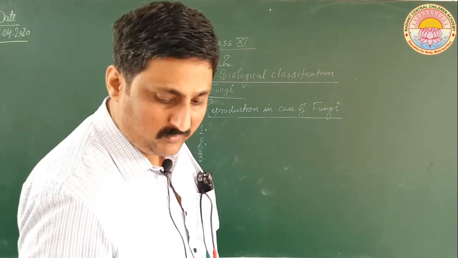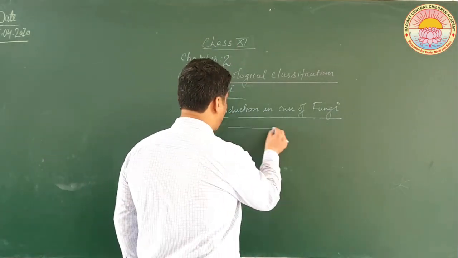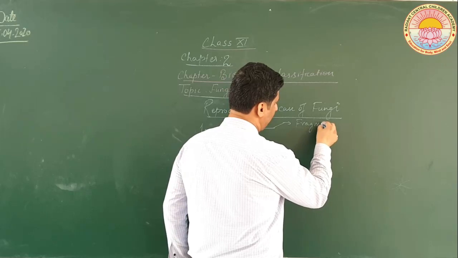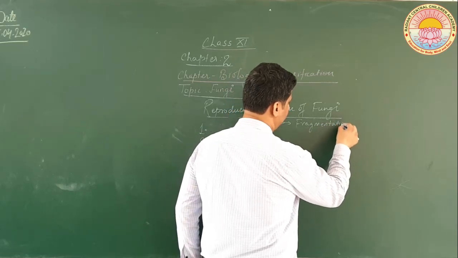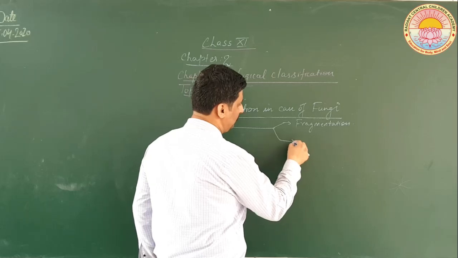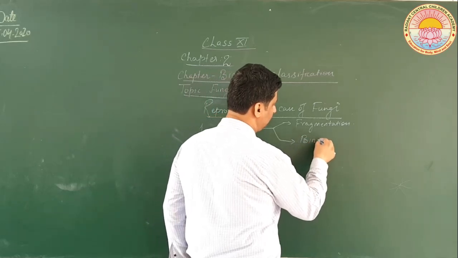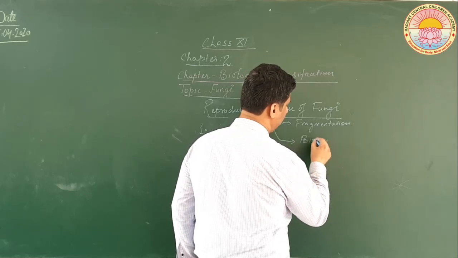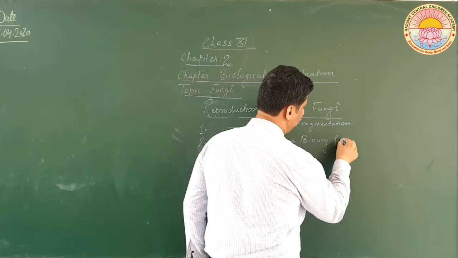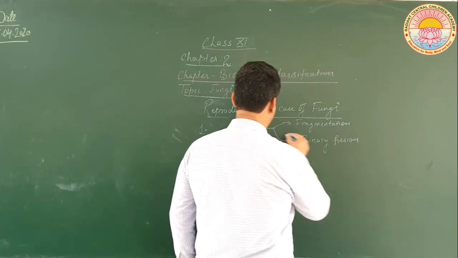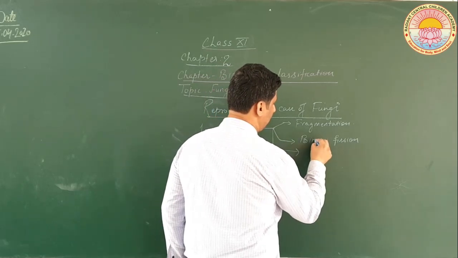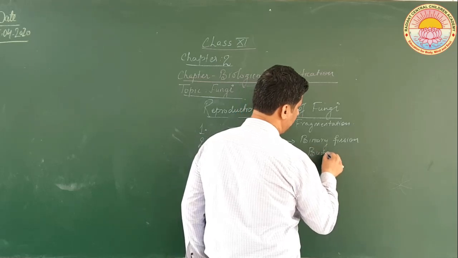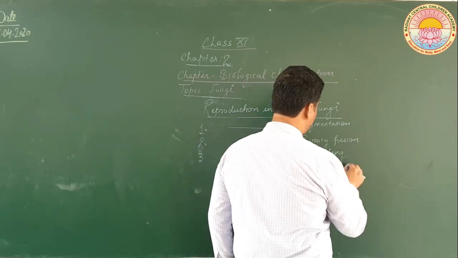Now, vegetative reproduction can be of three kinds: fragmentation, then binary fission, or budding. Now let us see one by one.